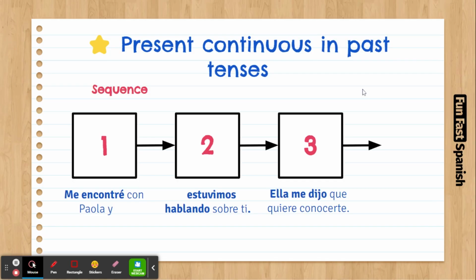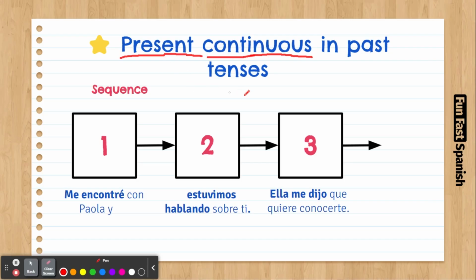Today's video is going to be about how to use the continuous in the past tenses. We did already the present continuous, like I am doing, estoy comiendo, estoy trabajando, estoy estudiando, estoy viviendo. So this present continuous, we use it, but we can also do it in past tenses. It's like when in English you say I am doing, in past tense, I was doing. Pretty much the same thing.